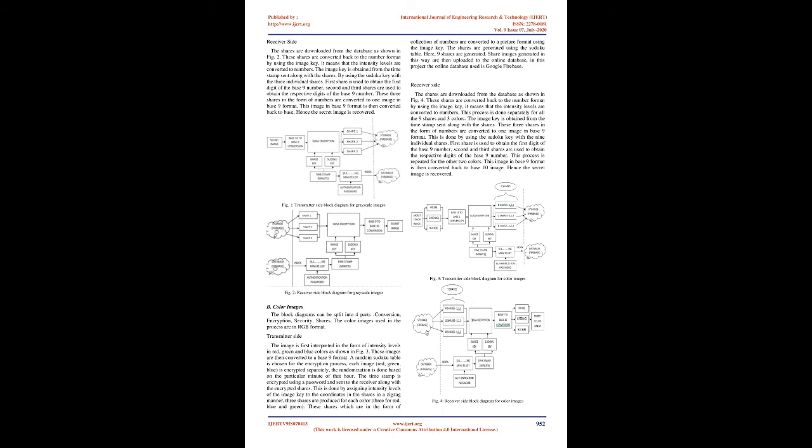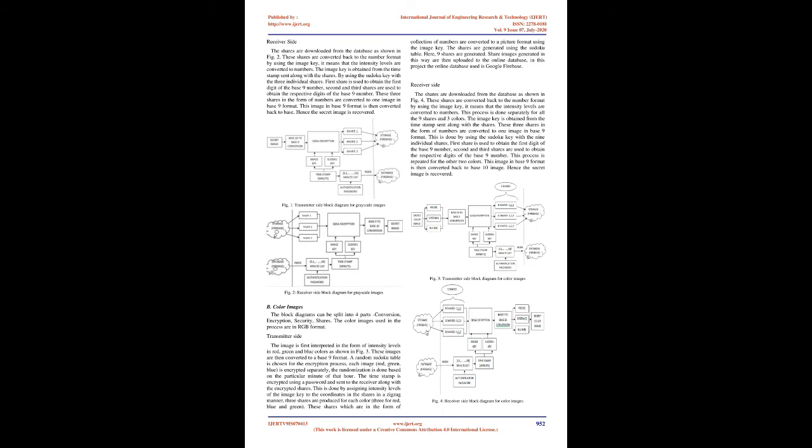4. Block diagram. Due to the enormous development in the digital world, security plays an important role in transmission of images. There are several methods such as steganography, cryptography etc. Visual cryptography is a best technique for security as it allows the visual information to be confidential. Visual cryptography encodes the secret into shares, that are parts of the secret image but do not reveal the secret image visually. The images that are taken as input in the project are grayscale and color images. Hence the block diagram can be divided into 2 parts: grayscale image and color image.